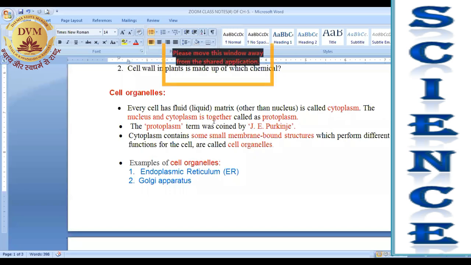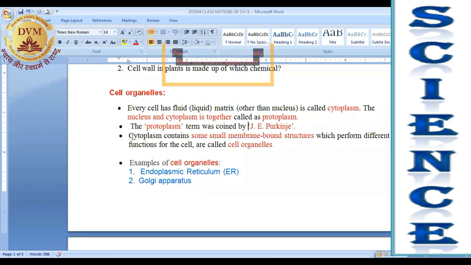So the cytoplasm and the nucleus together are known as protoplasm. And the word protoplasm was given by the scientist J.E. Purkinje, right? The term protoplasm was coined by the scientist J.E. Purkinje.